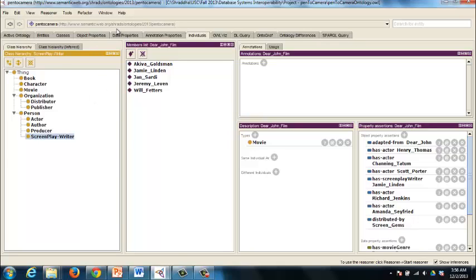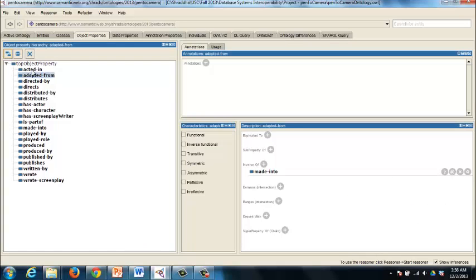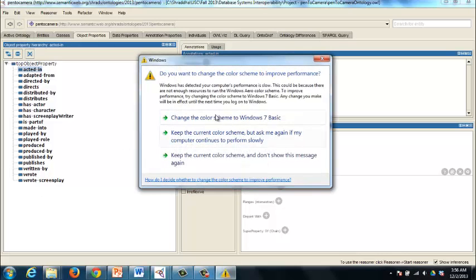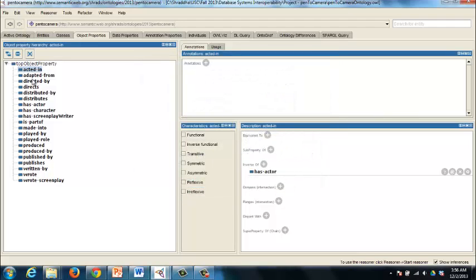And all these classes are then related to each other by using different object properties like the ones mentioned here. These object properties also have inverse relations. So an actor has acted in a specific movie. The inverse relation for that kind of an object property is that a movie has a specific actor.